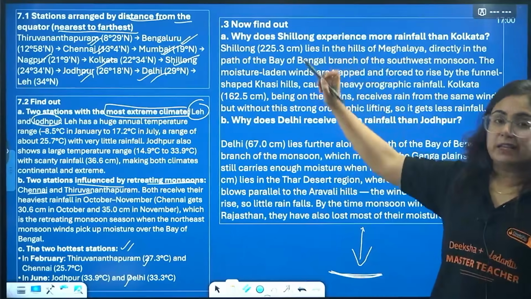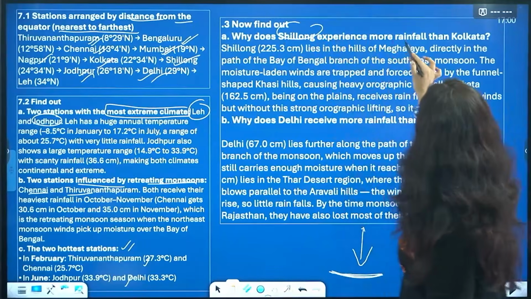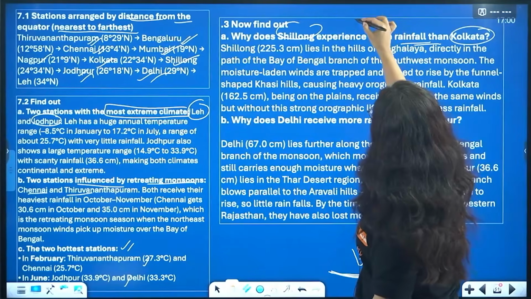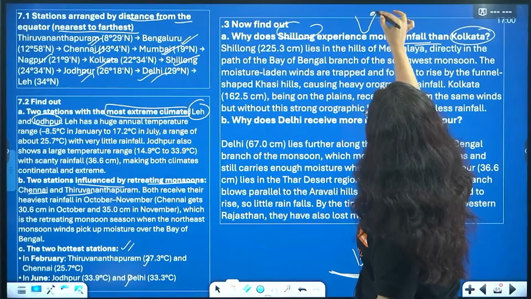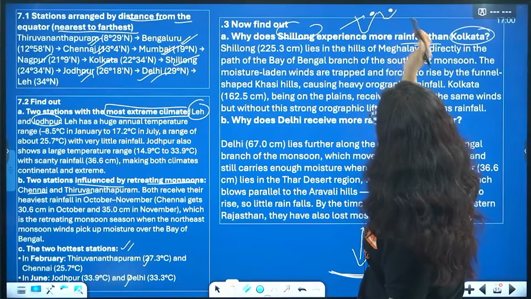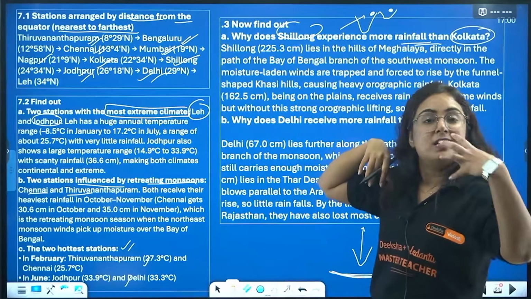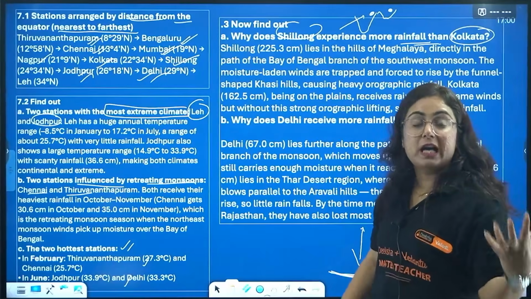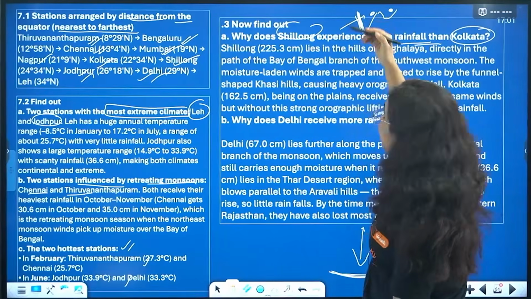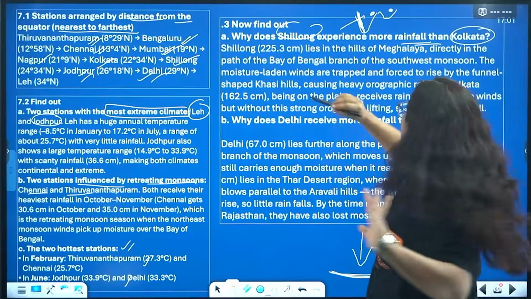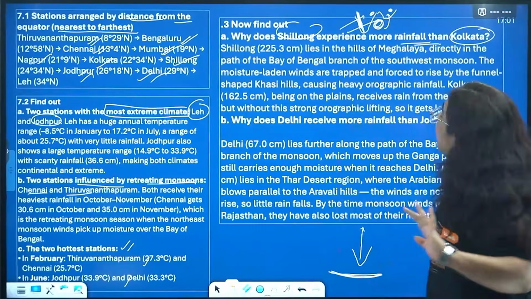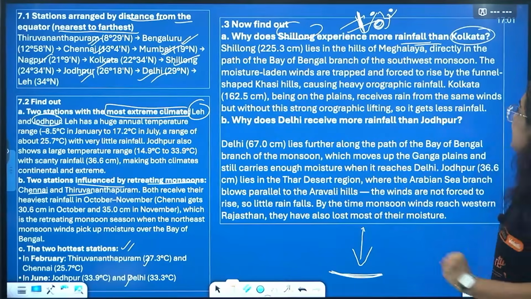Now that is 7.3. Why does Shillong experience more rainfall than Calcutta? Beta, see, this is the tip of India. This is Calcutta and this is Shillong. Shillong is in northeast India. Calcutta is just receiving rainfall from what, beta? Southwest winds coming from which ocean? Arabian Sea. Now you know that these winds lose their moisture as they collide with the Western Ghats. But when the wind moves beyond, it takes moisture from the Bay of Bengal, a lot of moisture is there in the winds, which drops at a place that is Meghalaya.